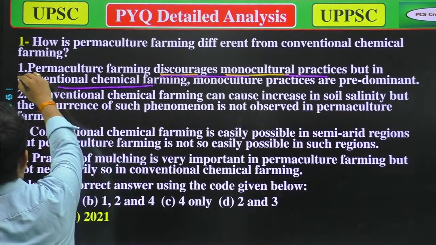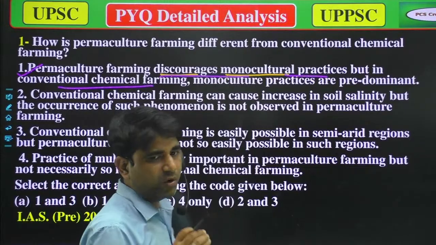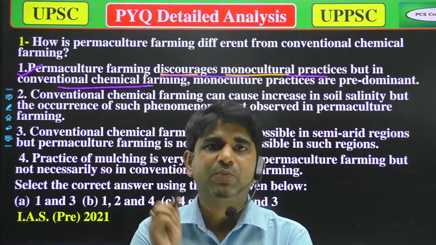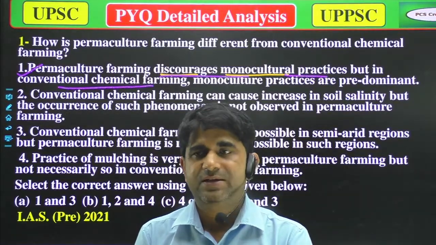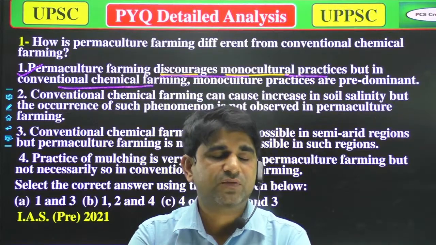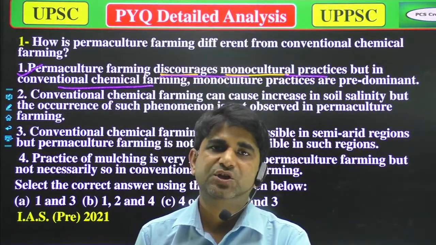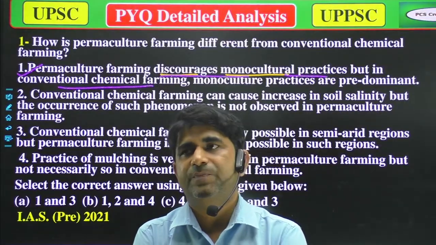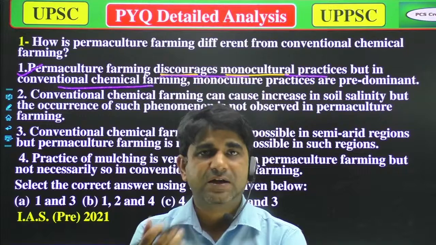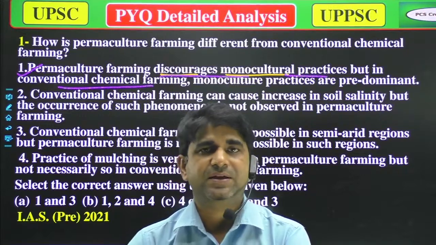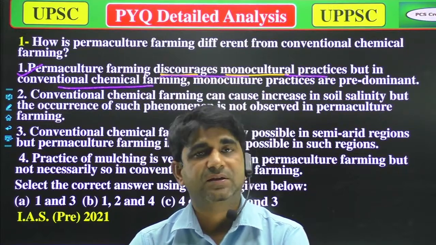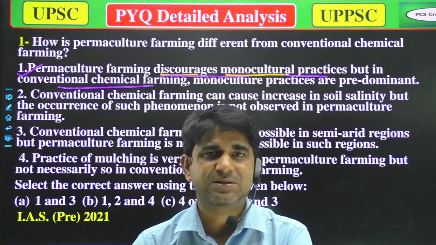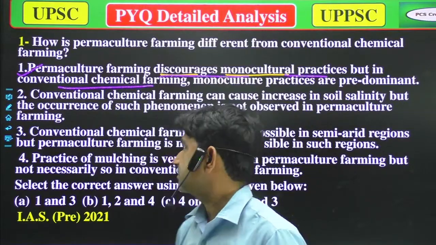That's true, because in monoculture farming we only use the same type of plants, so the productivity of the land will decrease, and in that condition we will use chemical fertilizers. Like in the eastern area, western Haryana and the Punjab region, they generally use monoculture practice, which is why they also use many types of chemical substances in their lands. So that's why it's true.